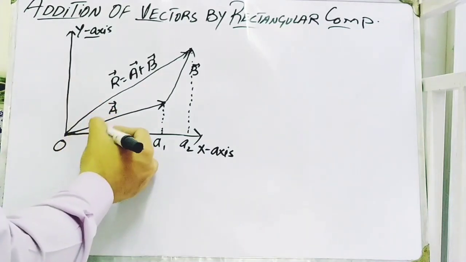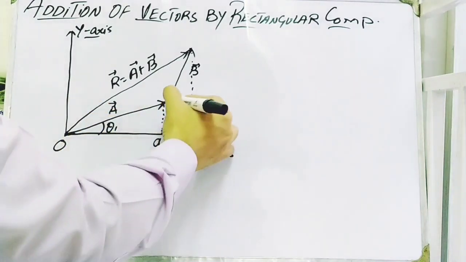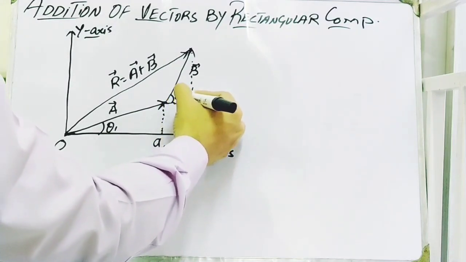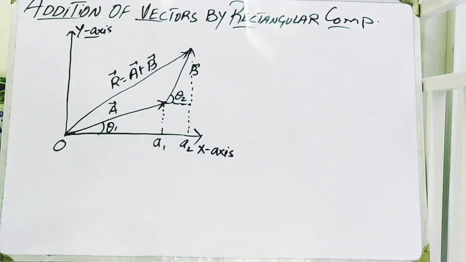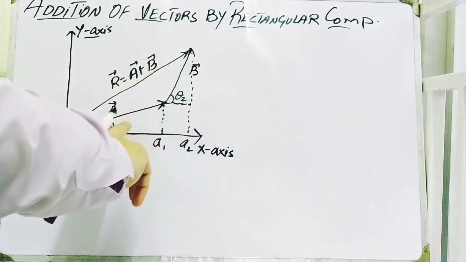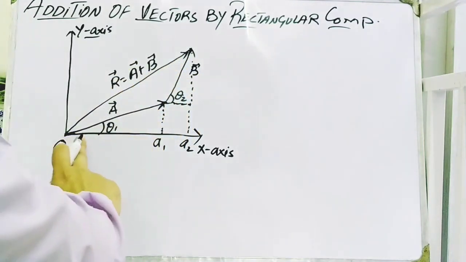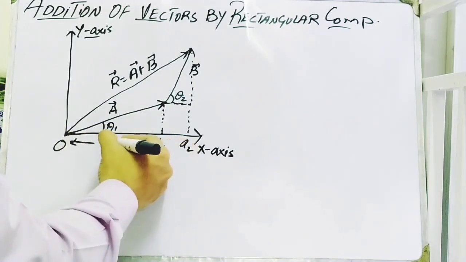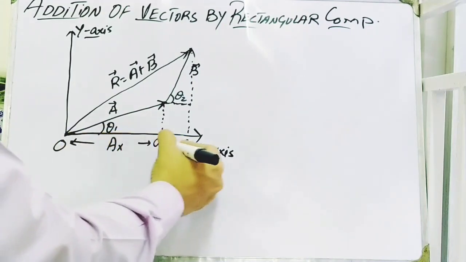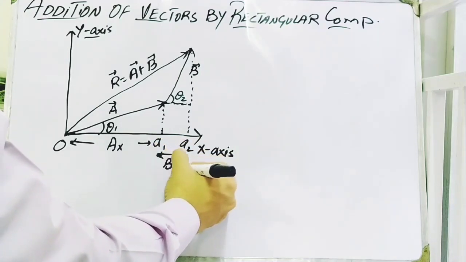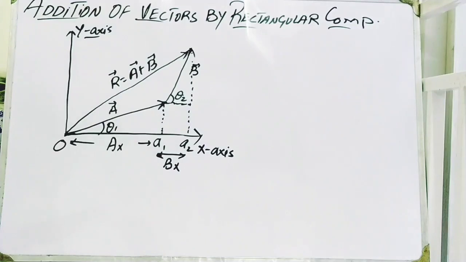This point is going to be considered as theta 1, and this is the projection point of vector 2, which is theta 2. So the x component of the resultant can be determined by simply adding the x component of vector A, which is called AX, and of vector B, which is called BX, of all the